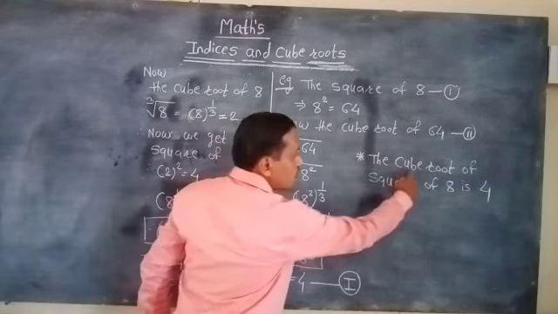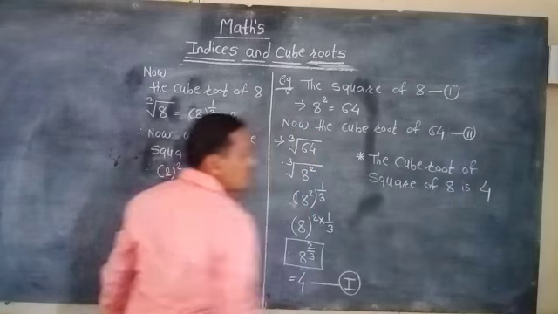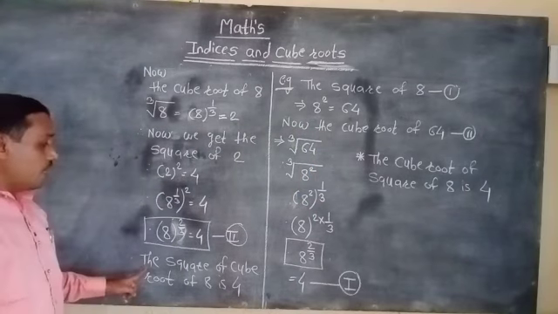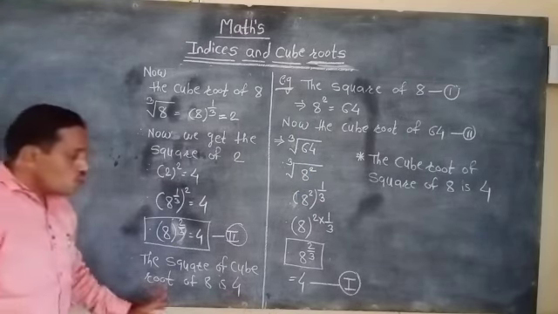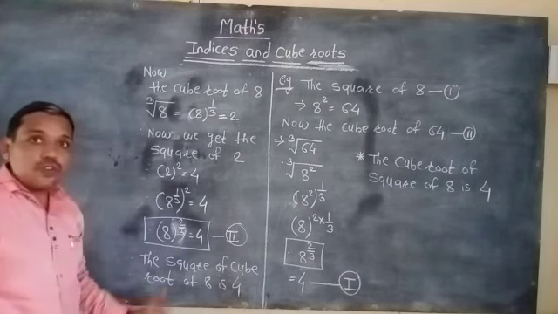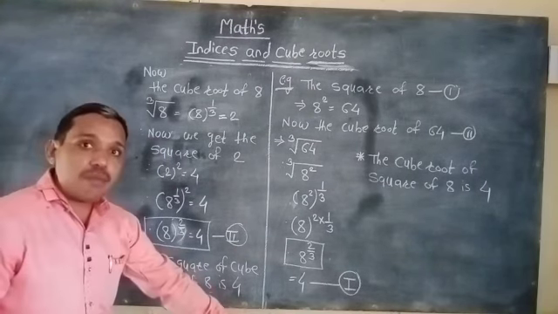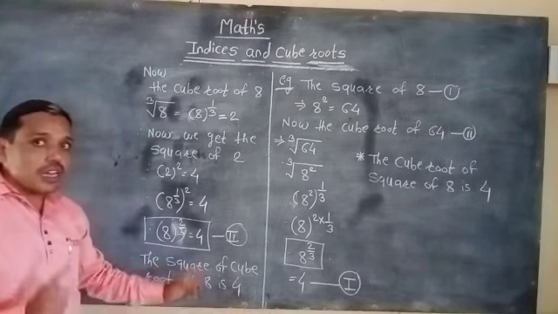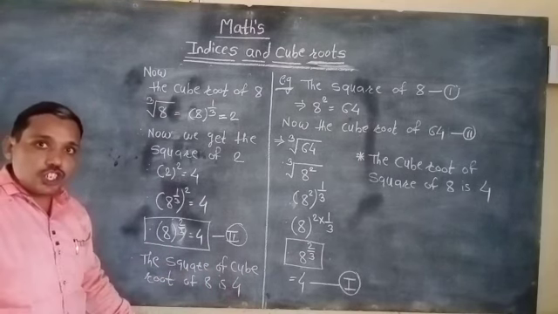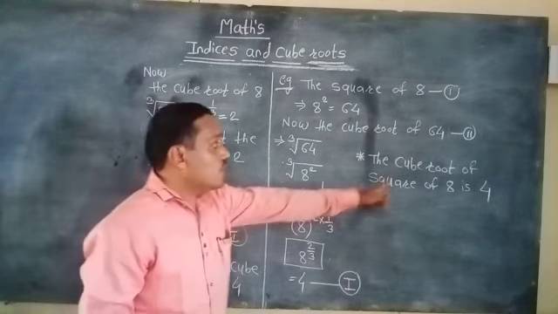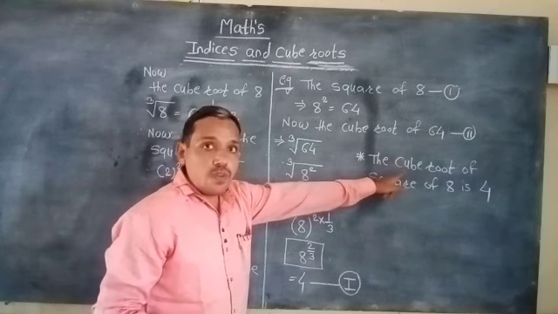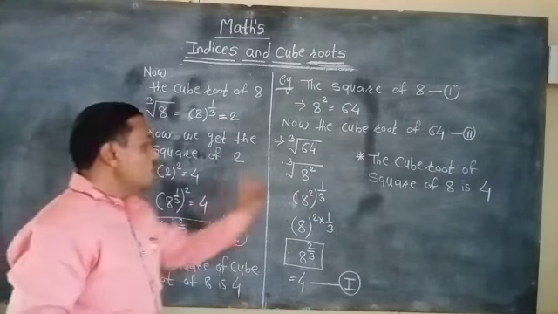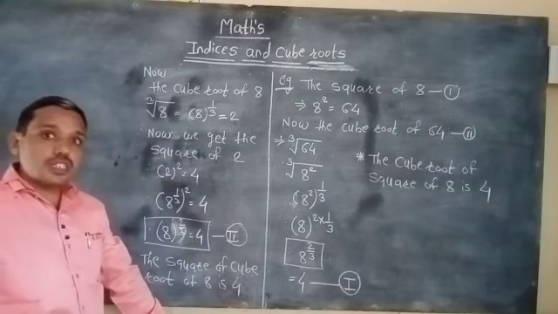Here, the cube root of square of 8 is 4. Here, the square of cube root of 8 is 4. So both times we get the same answer. The answer does not change. We only change the arrangement of the words, but the value does not change.